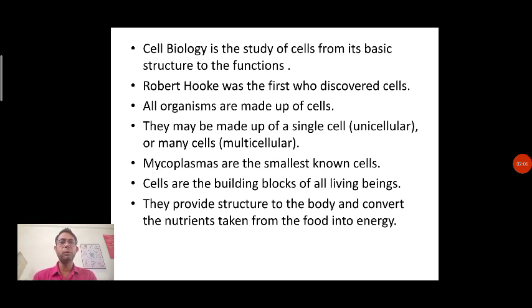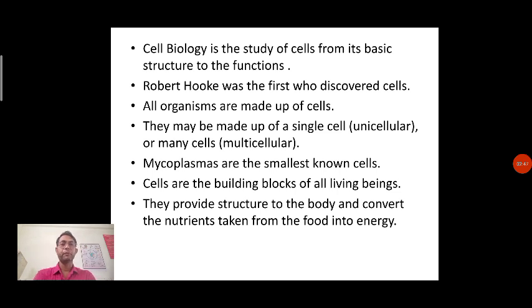So these are some examples which we call unicellular organisms. Now cells are the building blocks of all living things or all living beings. Suppose we take the example of a multicellular organism. This multicellular organism has a collection of organs, and these organs are made up of cells at their basic level. So that's why cells are known as the building blocks of all living beings. They provide structure to the body and convert the nutrients taken into the body into energy. So this is why we call the cell the structural and functional unit of life.